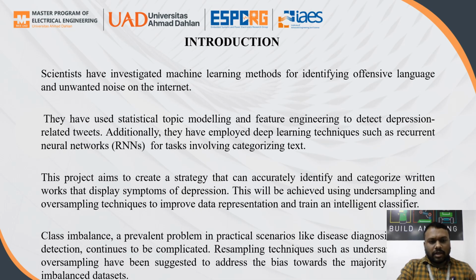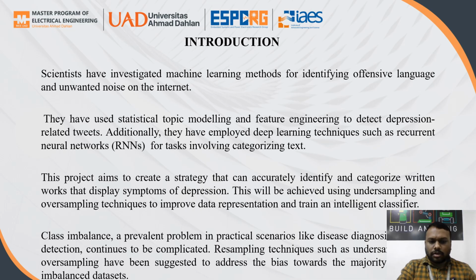So we have taken this type of challenge and apply machine learning algorithms, statistical topic modeling and feature engineering to detect social media text, like Twitter tweets. For that, we used machine learning, the RNN algorithm, a deep learning technique. In the RNN family we used particularly LSTM, which is applied to sequential text data.